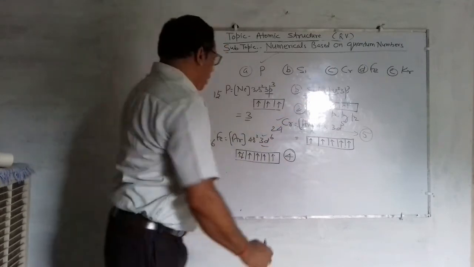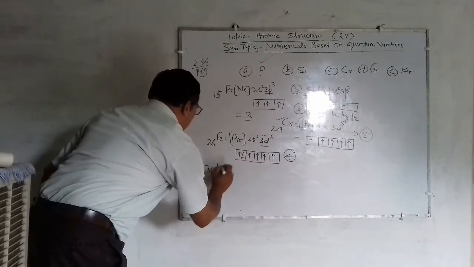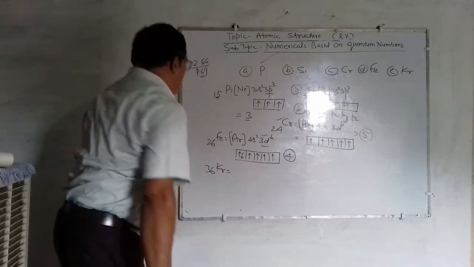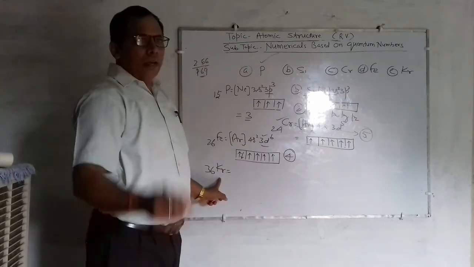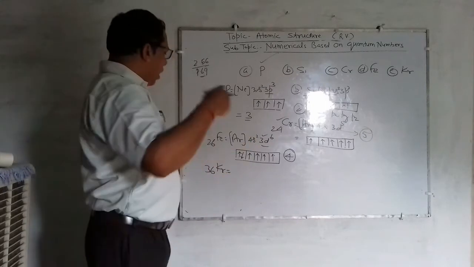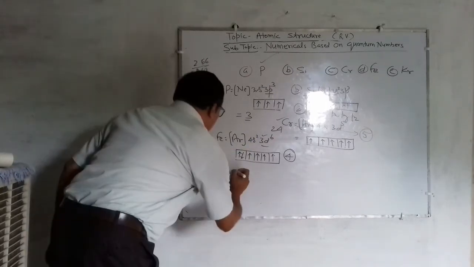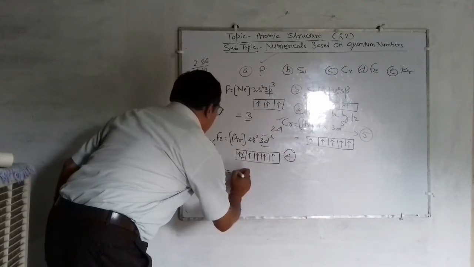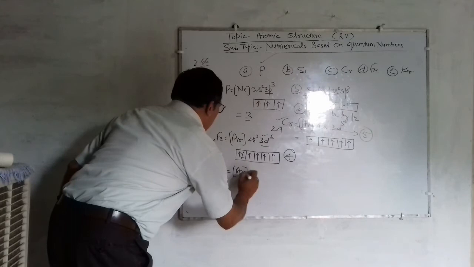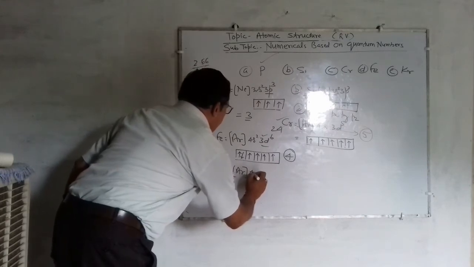And the last question is what? Krypton, children, 36 Kr. You know that it is an inert element, a noble element, having all its shells fulfilled. That can be represented as [Ar] 4s2.